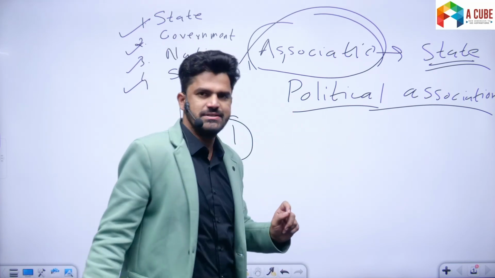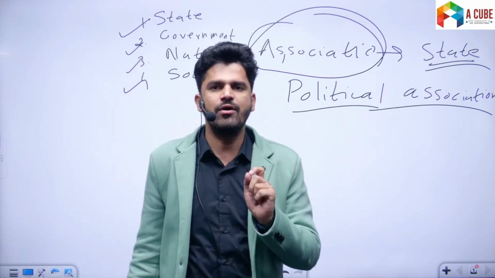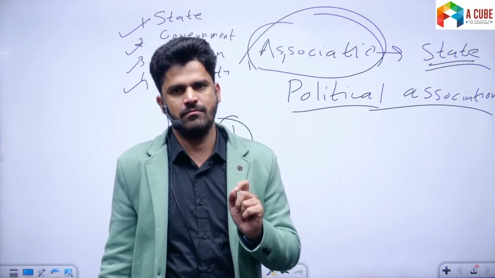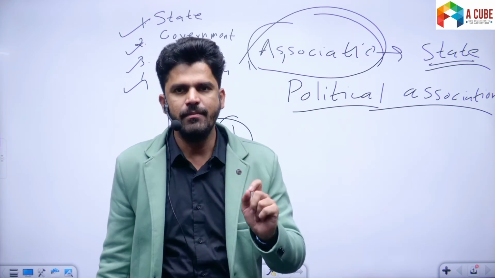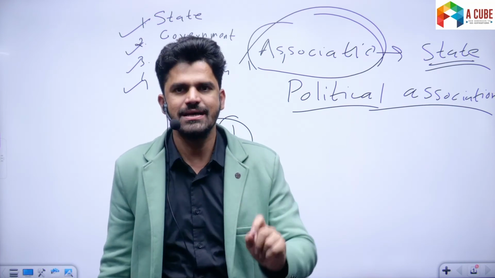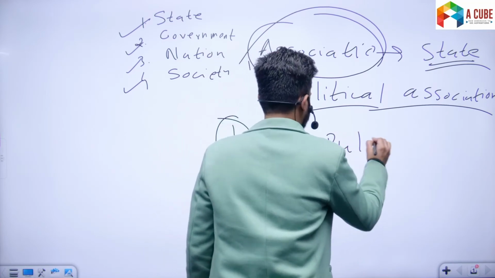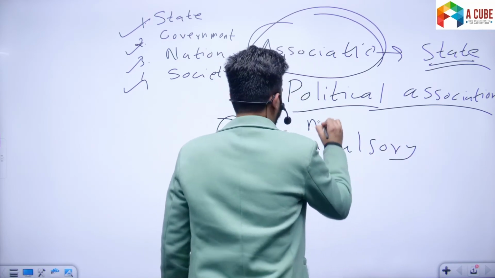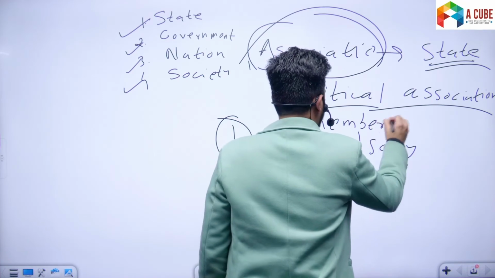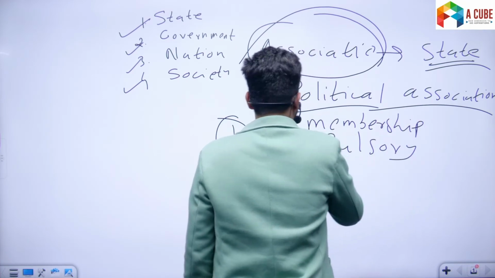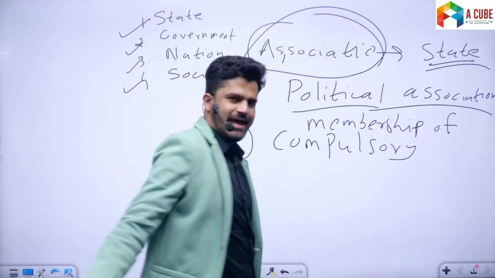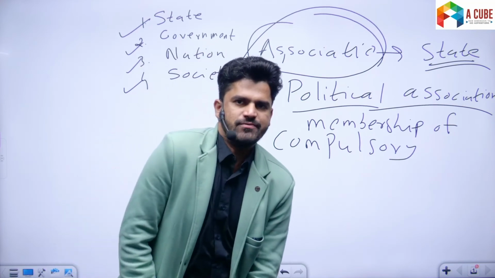Now first is the membership of state. Membership of state is compulsory, whereas the membership of